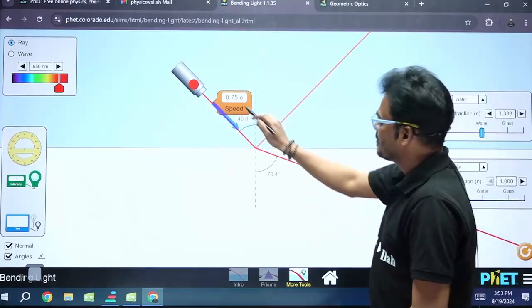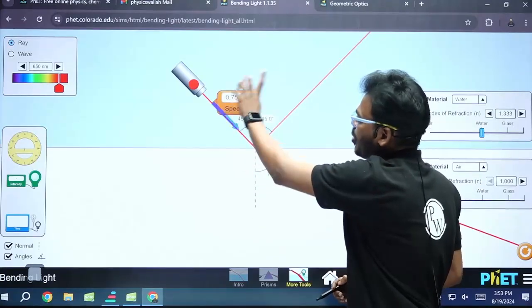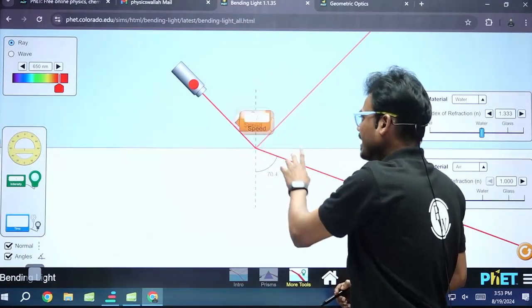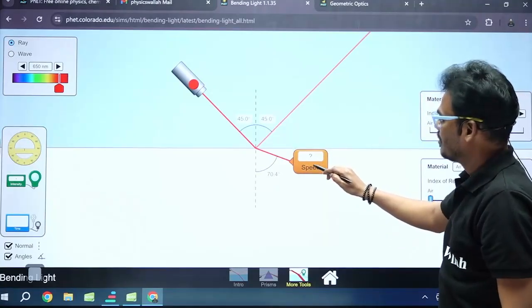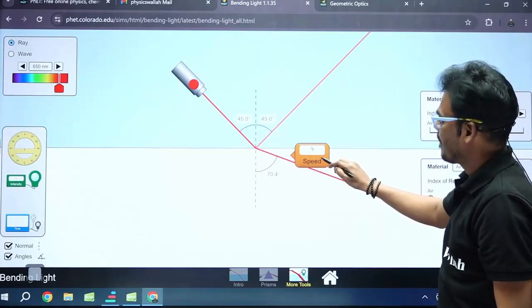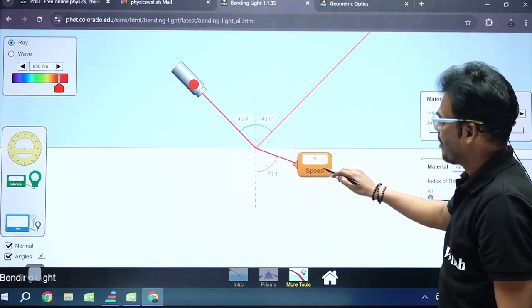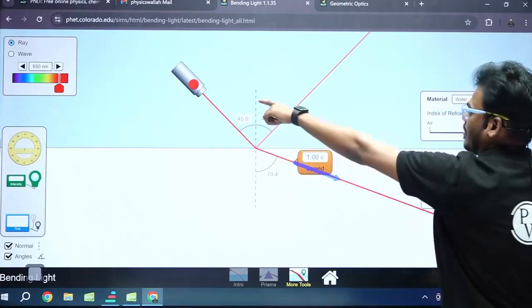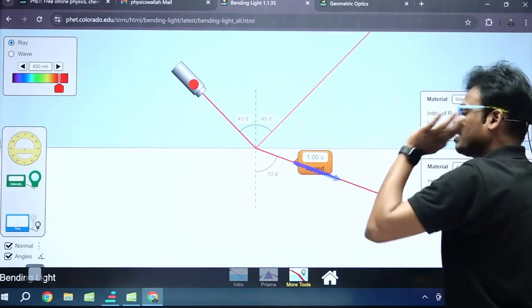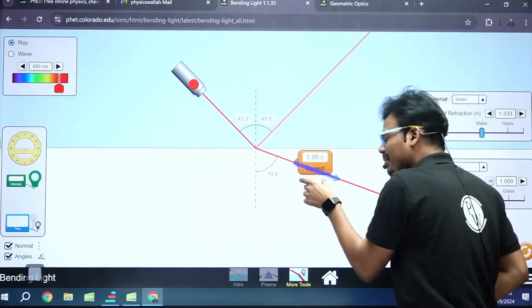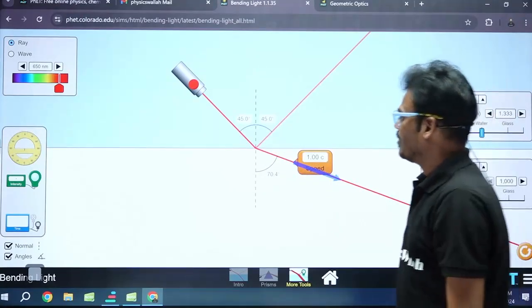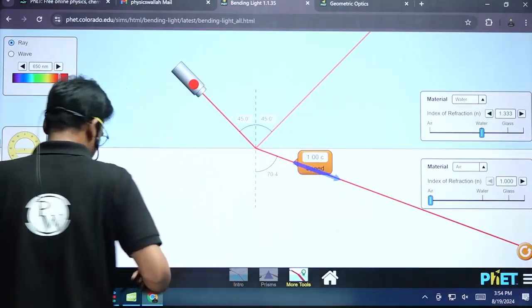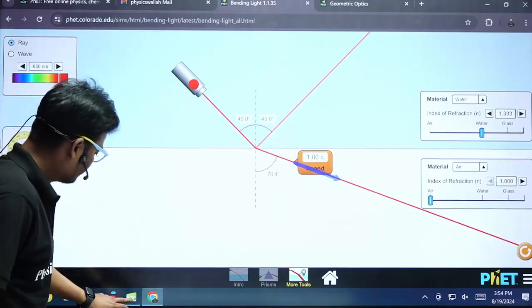Now you see the speed of light is 0.75c in the first medium and 1c in the second. This means the speed of light in the second medium is increased. That is the reason it bends away from the normal. Got it? Fine. So this is refraction of light.